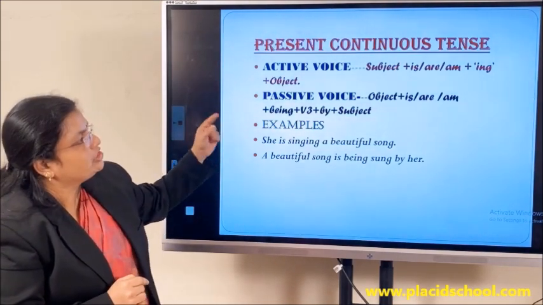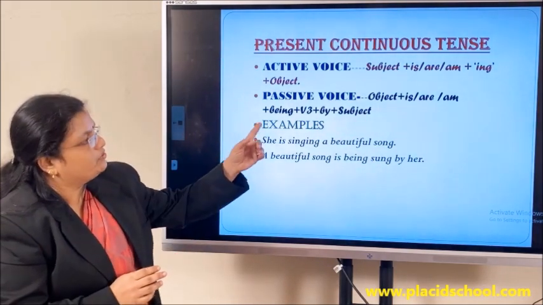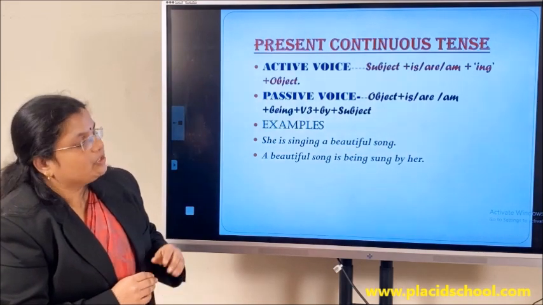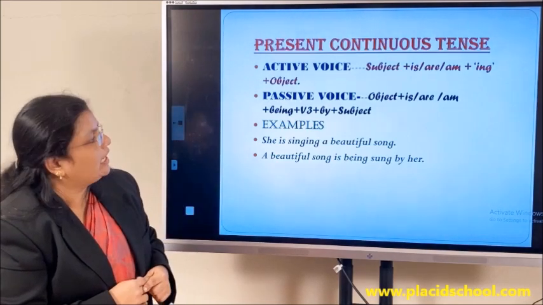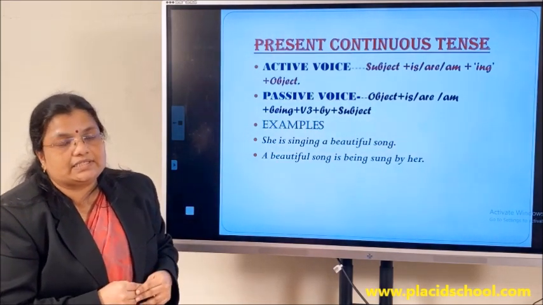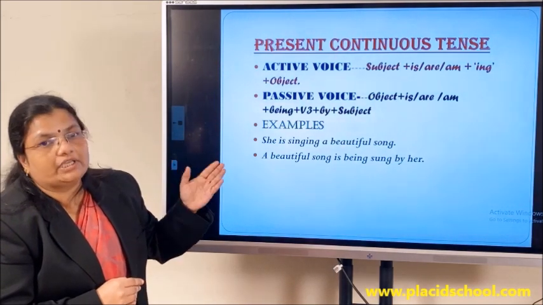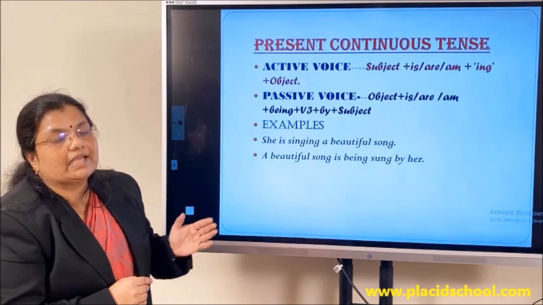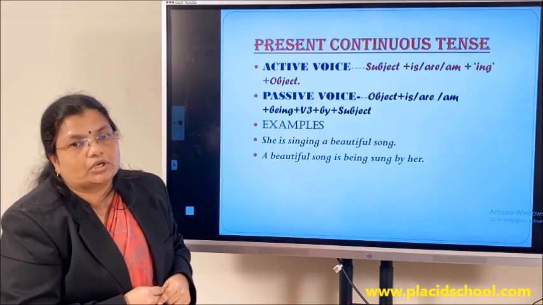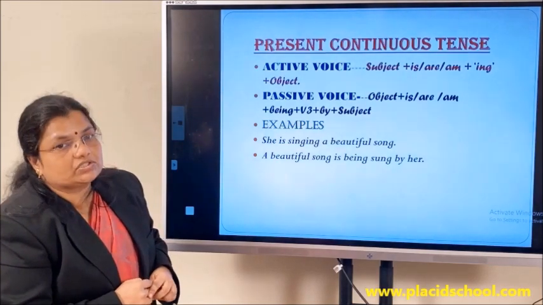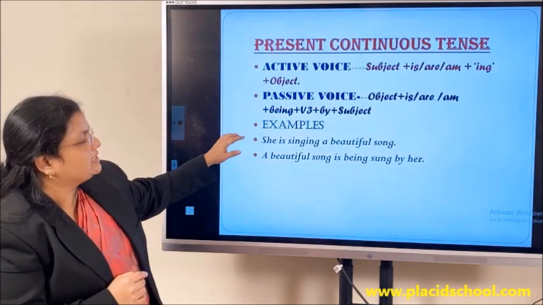Now when that changes to passive voice, we know that the interchange of subject and object takes place. So object comes there. Object plus, depending on the number of the object, you have to provide the be verb, am, is or are. Now to show that it is in continuous tense, you have to bring the verb being there. So am or is or are plus being plus the V3 form of the verb plus the preposition by before the doer of the action. That's what the structure of a passive form of present continuous tense is. Let's look into an example.